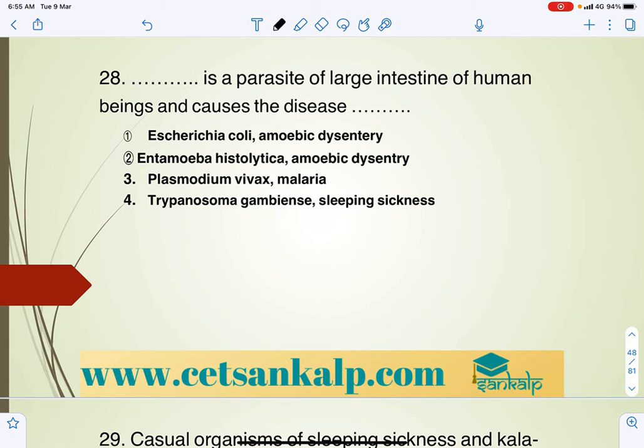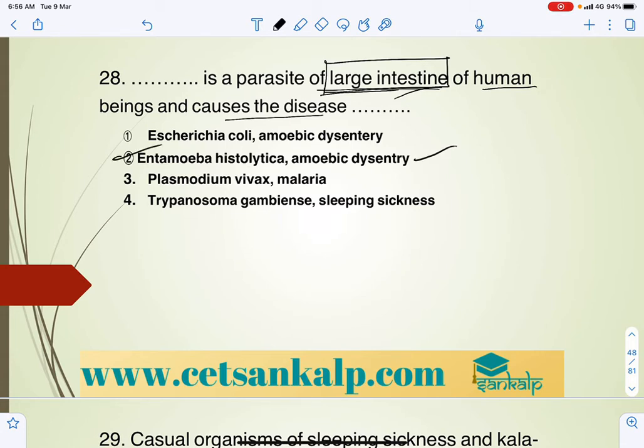Which is the parasite of the large intestine in human beings? Entamoeba histolytica acts as an endoparasite in the large intestine of human beings and causes amoebic dysentery.